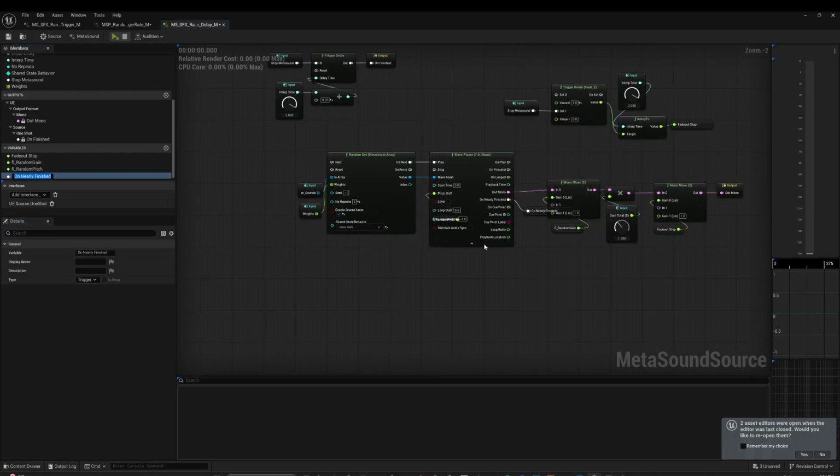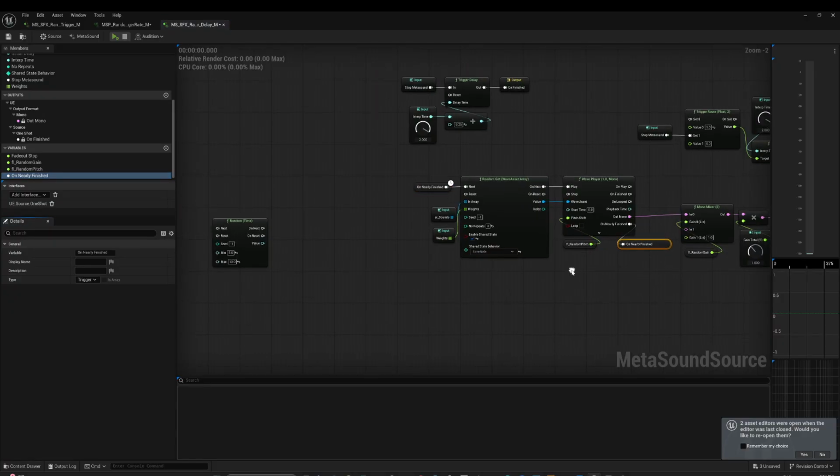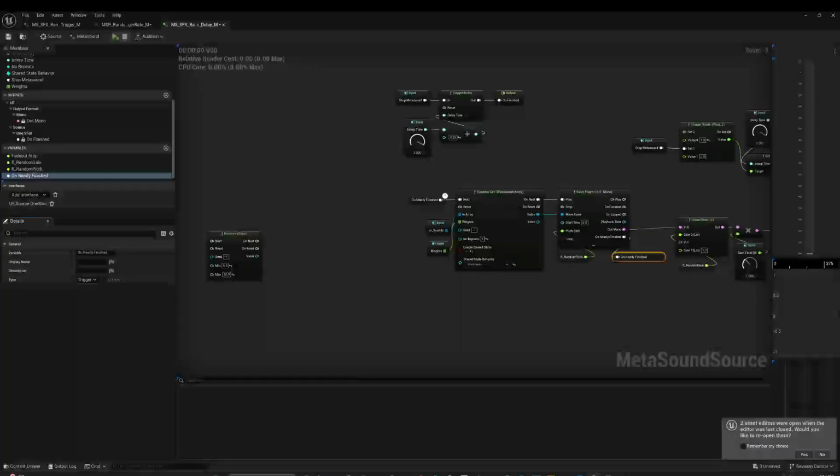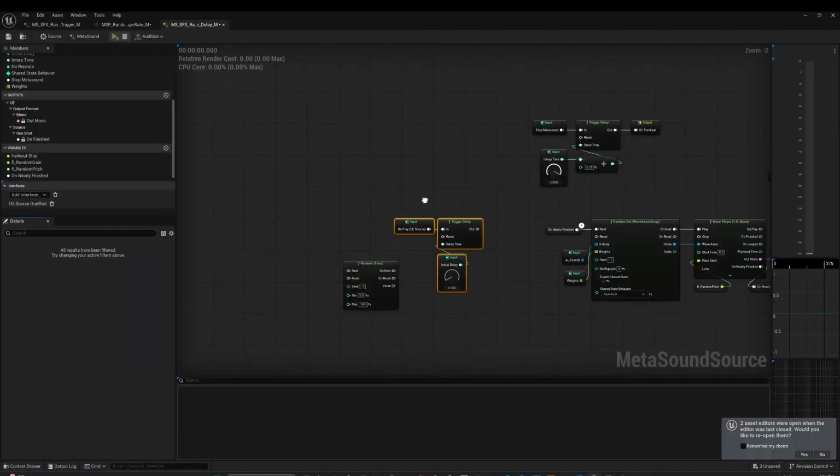But instead of using onFinished, we can use onNearlyFinished. And we do this because I think, at least, that a delayed onNearlyFinished is effectively called when the onFinished output is triggered. So for all intents and purposes, this is the sample accurate transition type that we find in Wwise, or at least it's the closest way that I found of reproducing it.